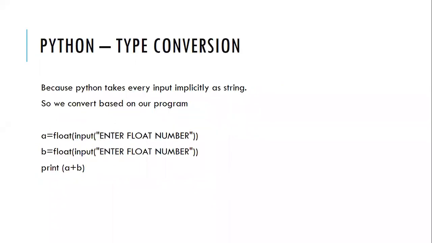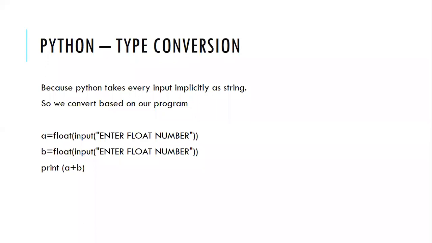So in the last class, we have seen Python type conversion. What we have seen is that whenever we try to enter any input to Python, it takes it as a string, because by default, it's the implicit behavior of Python to take any input as a string.